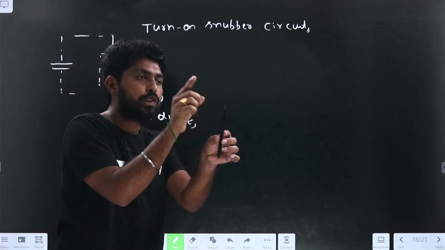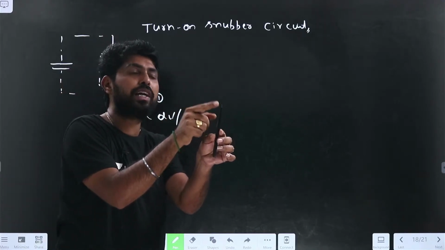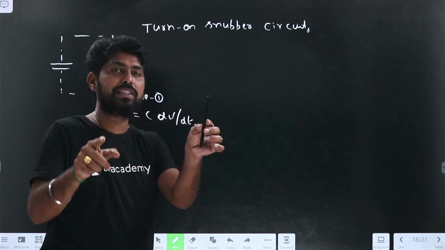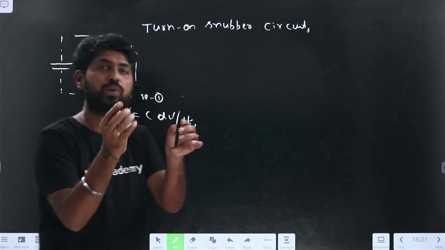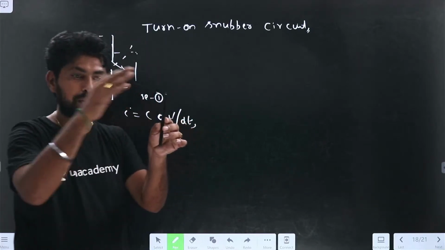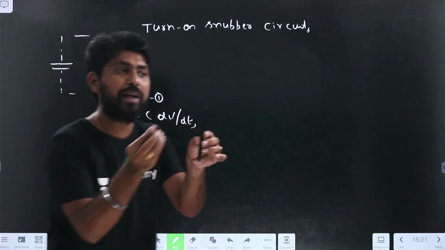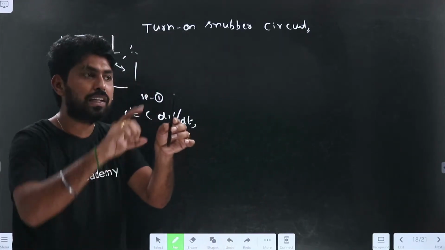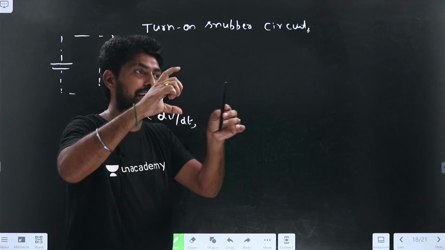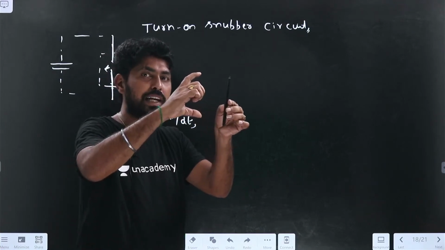Now assume that this capacitance is connected to the capacitive load, or there will be some capacitance effect due to the stray capacitance, that is because of ground and all. There will be some capacitance that will exist, right? So let me call this a stray capacitance. So if the stray capacitance is connected across the switch, what happens during that time?